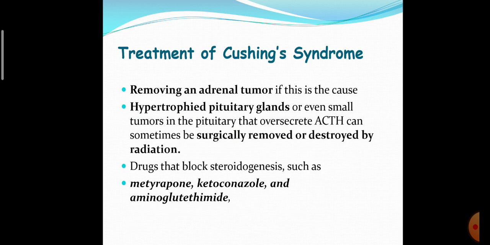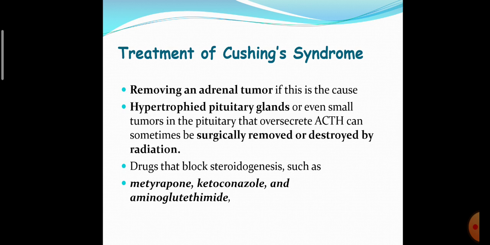Then what are the treatment options for Cushing syndrome? If a tumor is present in the adrenal gland, you have to remove that tumor by surgical intervention. If a tumor is present in the pituitary gland that oversecretes ACTH, it is surgically removed or destroyed by radiation. Also various drugs are available that block steroidogenesis, like metyrapone, ketoconazole and aminoglutethimide.